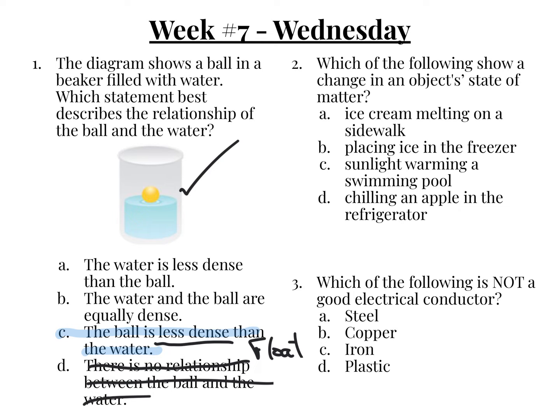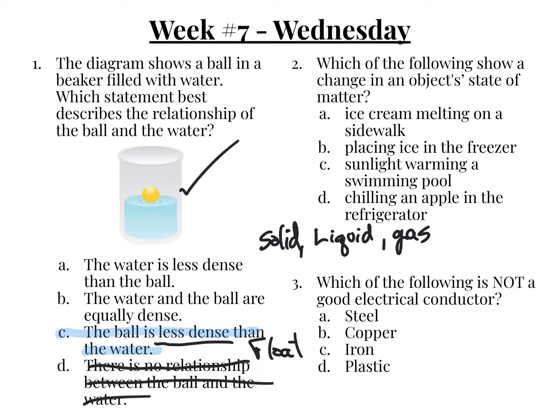Number two, which of the following show a change in an object's state of matter? All right, so remember, state of matter, we have a liquid, we have a gas, and we have a solid.